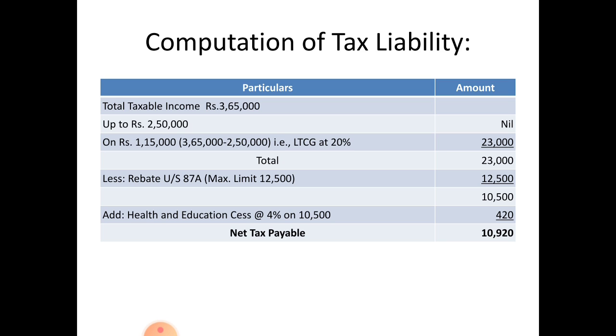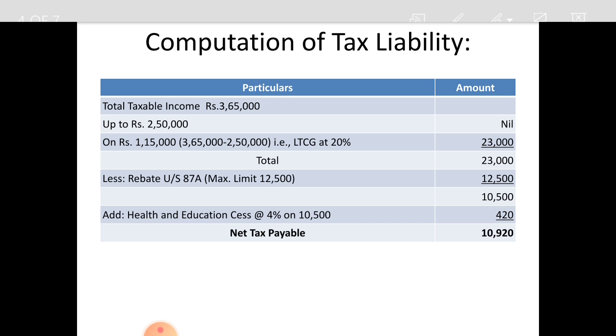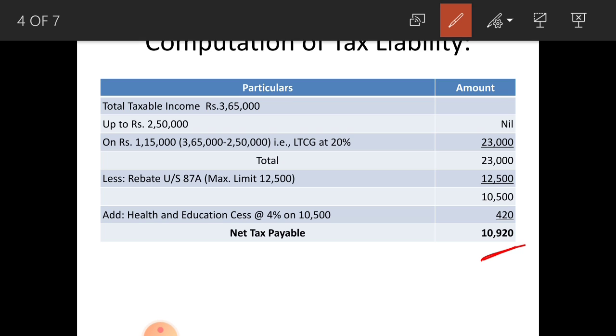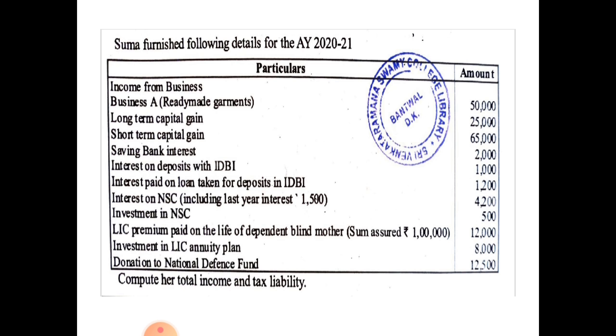To that you have to add health and education cess at the rate of 4% on 10,500. That amounts to 420 rupees. So his total tax payable amount is 10,920 rupees. Okay, this is his tax payable amount. Let us solve one more problem.